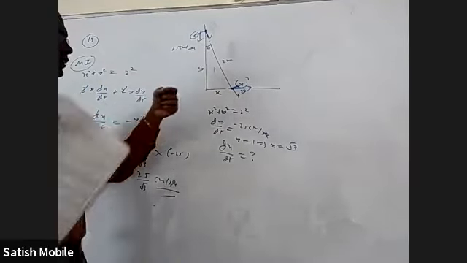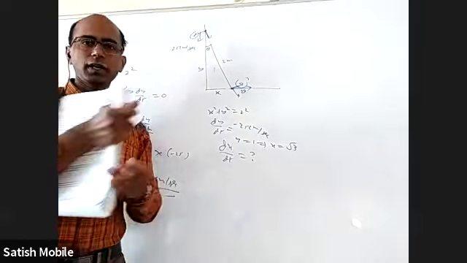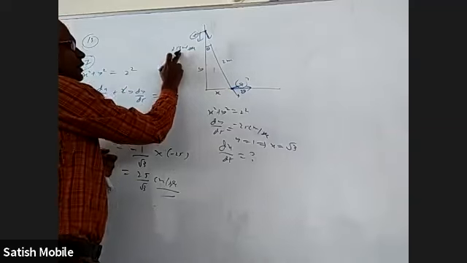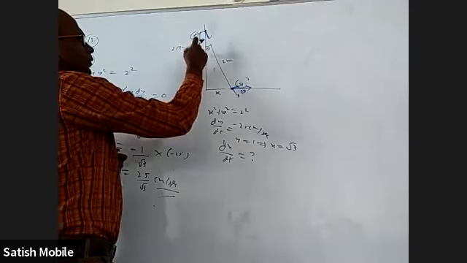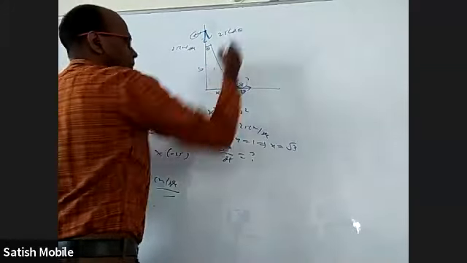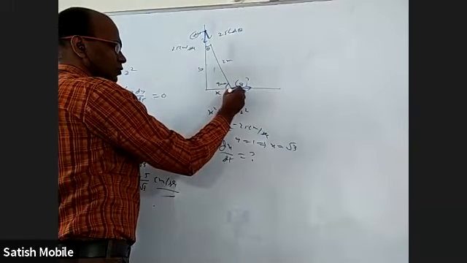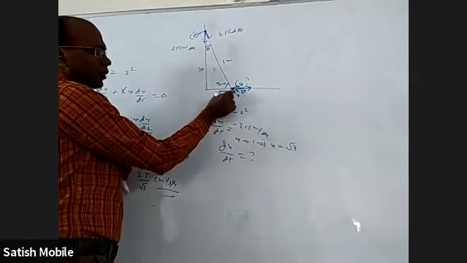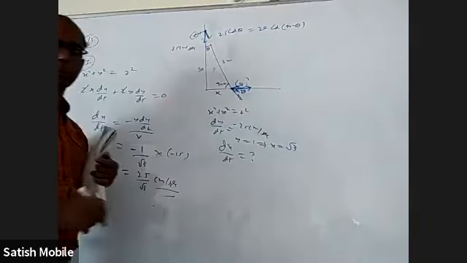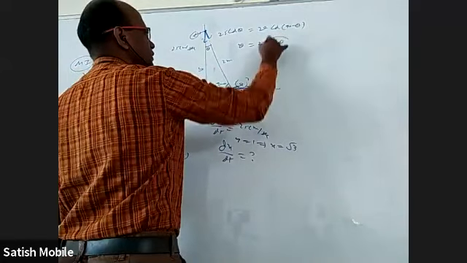If this and this are different, that means the body is stretching, or maybe this is more and this is less, the body is compressing, right? Now, what is the component of this 25 along the rigid body? It will be 25 cos theta, right? Coming to this, this is theta, this is 90 minus theta. If v is the velocity, the component along this is v cos(90 minus theta). They should be the same. I want v. It will be 25 into cos theta by sin theta, cot theta.